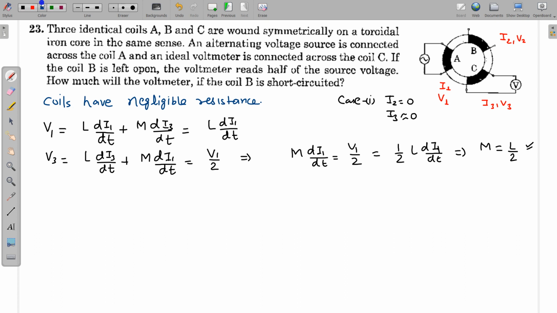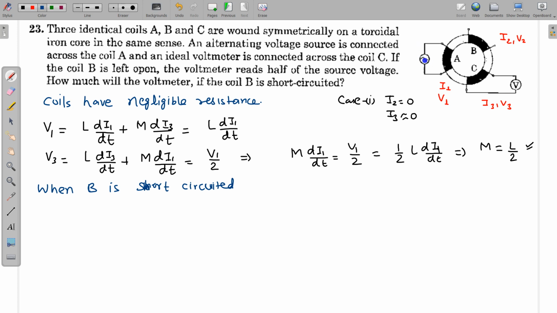Now we are taking case number 2, when the coil is short circuited. So when B is short circuited, I am again going to write these equations.